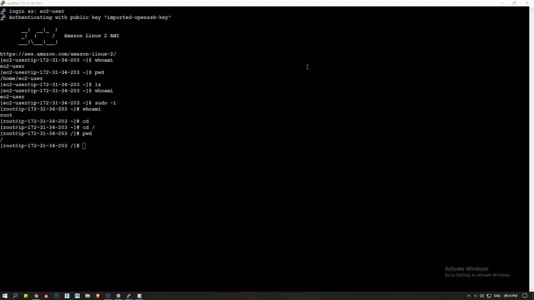See guys, I'm in slash folder now. Can you do ls now? In Windows directly I can see what is there in that folder, but here ls is the command, guys, to see what contents we have in this folder. Now you are in slash folder and you can see all these folders. Each is for a different purpose, guys. So you should know the purpose of each folder.